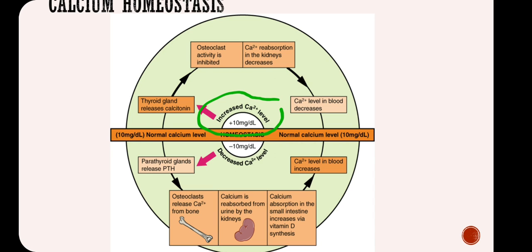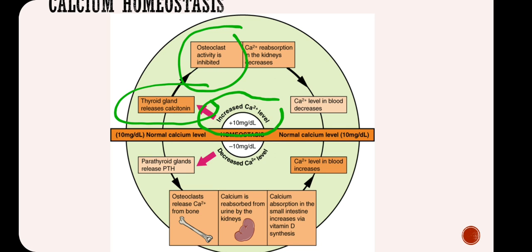Now what happens if it increases above 10 milligrams? The thyroid gland will release a hormone called calcitonin. This hormone will be acting on osteoclasts. Osteoclasts are the cells of your bone.